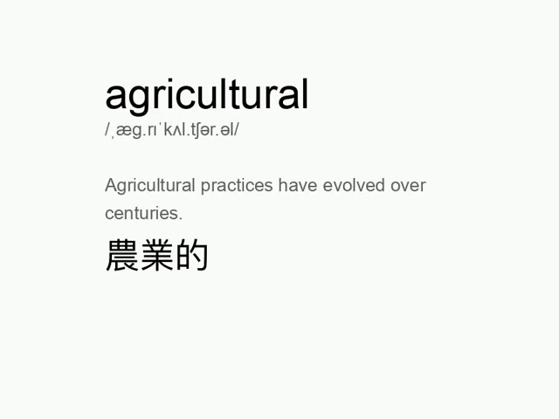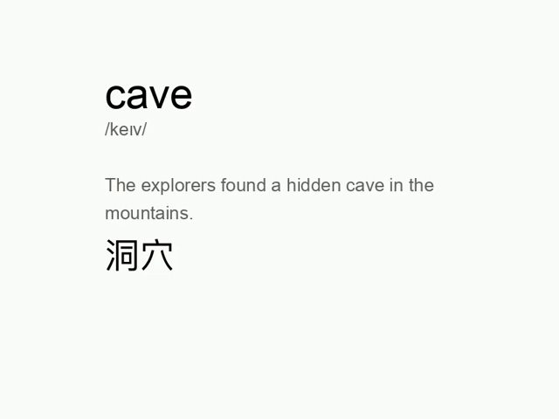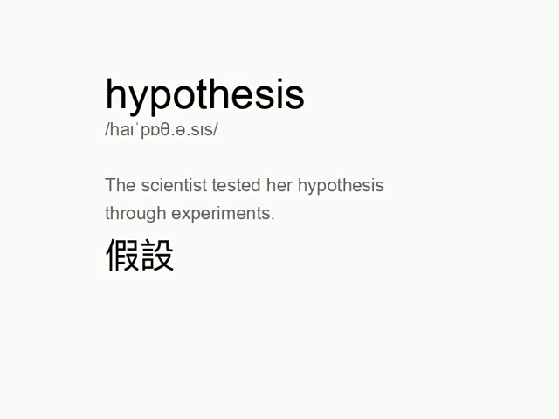Agricultural. Agricultural practices have evolved over centuries. Cave. The explorers found a hidden cave in the mountains. Hypothesis. The scientist tested her hypothesis through experiments.